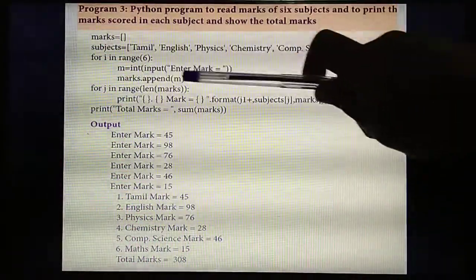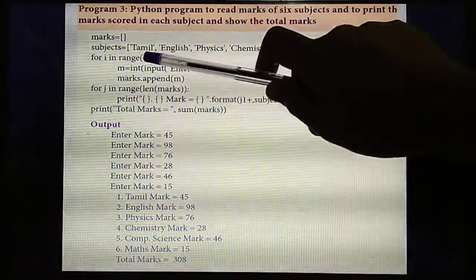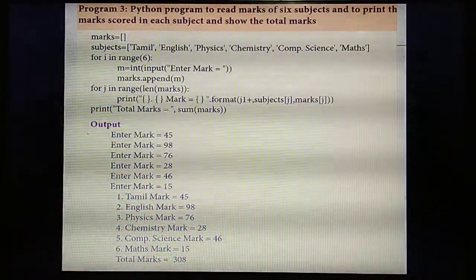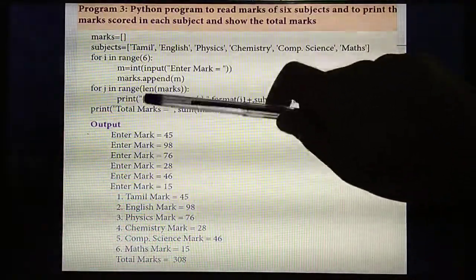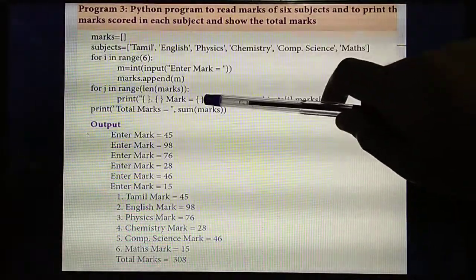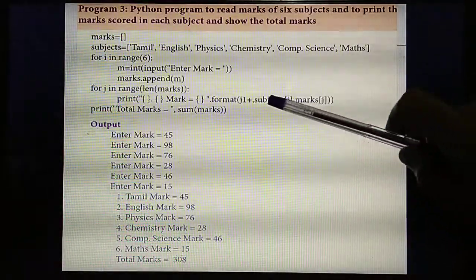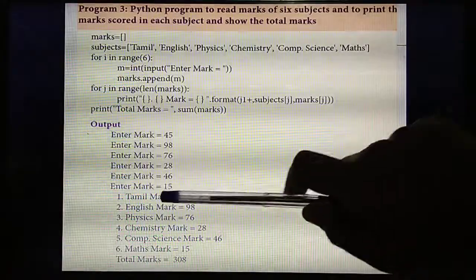See the output, how you are getting it. First, enter mark. So first mark, then enter mark. Likewise, how many times will it execute? 6 times. 1, 2, 3, 4, 5, 6 times. So 6 marks you are entering. Next, print total marks. Total marks means the total of the marks you have entered. The same marks it will display. That means first it will display the subject. So Tamil mark. So the subject you need to enter. What's the subject?